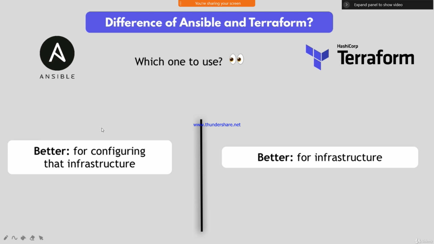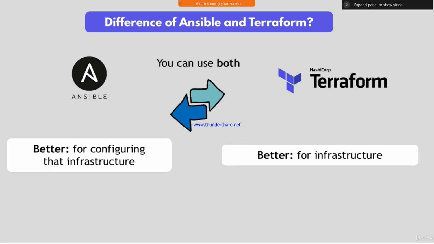It is better for configuring infrastructure. Configuration means, if you want to modify any files, we do it in an automated way. That is what we call configuration. This supports whatever you have done in the manual process. For complete infrastructure creation we use Terraform, and here Ansible is for configuration purposes only. Clear? So that is the major difference.